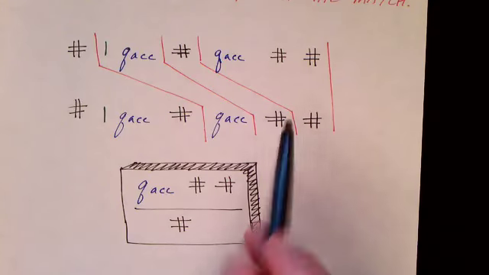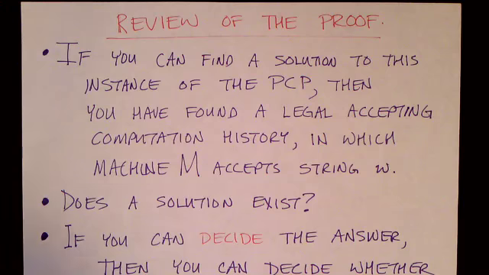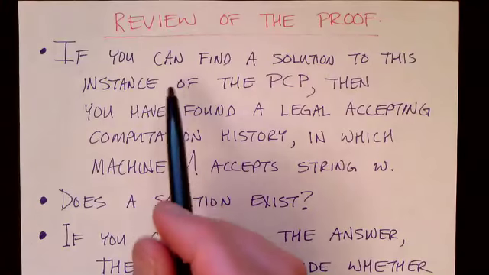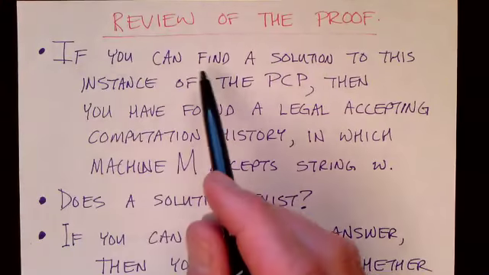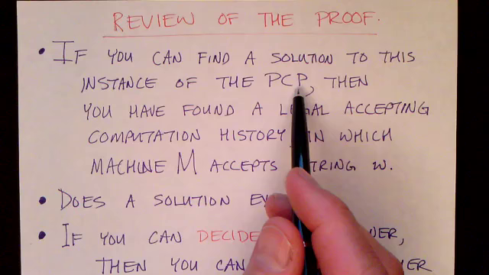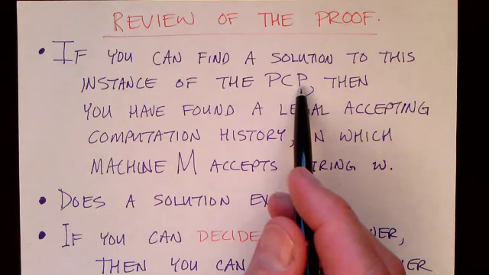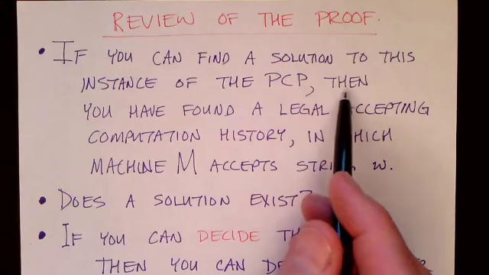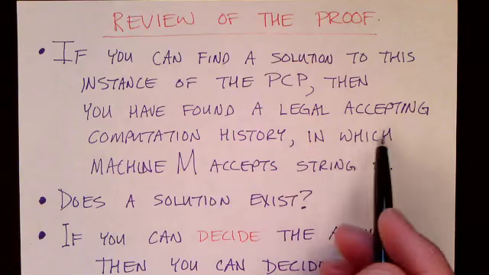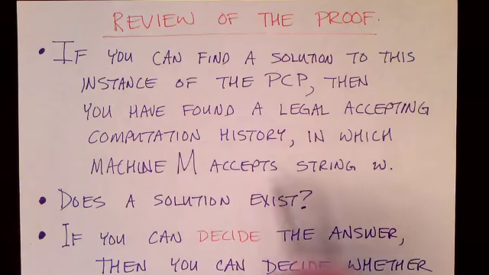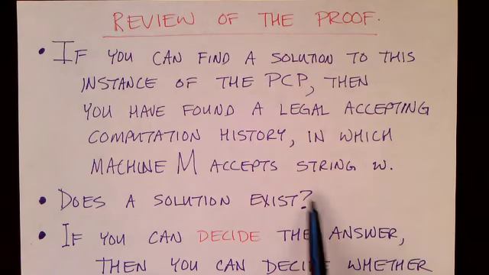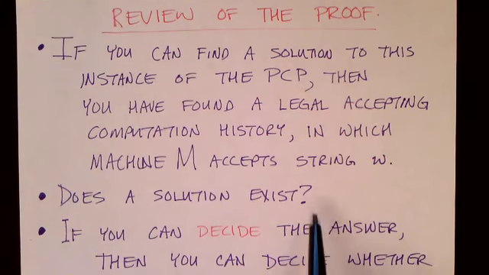If we can reach the accepting state in the computation, then we can find a solution to the post-correspondence problem. So let's review what we've just done. Let's review the proof. If we can find a solution to this instance of the post-correspondence problem that we've created from the given Turing machine and input string, then we found a legal accepting computation history, which shows that M accepts string W. And our question is, does a solution to the post-correspondence problem exist?